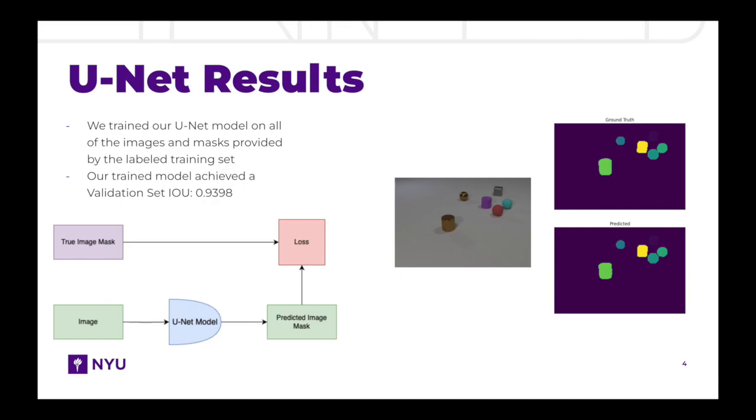For the first part of the problem, we trained our U-Net model on the images and masks provided by the labeled training set. In the figure on the right, we have a comparison between the predicted masks, bottom right panel, versus ground truth, top right panel, and we can see that our trained model has great performance. You can see how it compares to the original input image. In particular, it achieved a validation IOU of 0.9398 on the hold-out validation set, which we consider to be quite impressive.